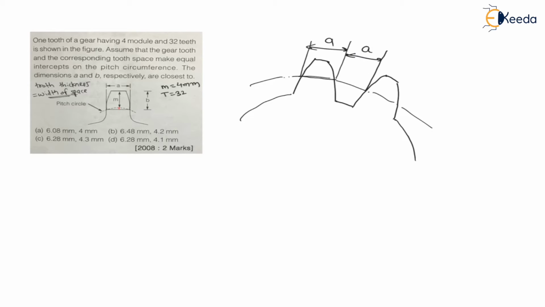Now therefore, can I say there are such 32 teeth, and from this point to the same point on another tooth, this is called circular pitch. We have a formula to find circular pitch.